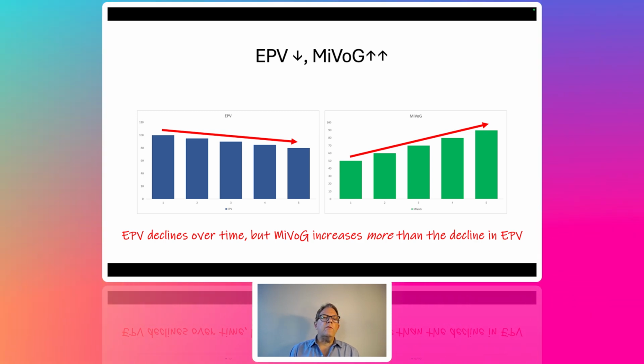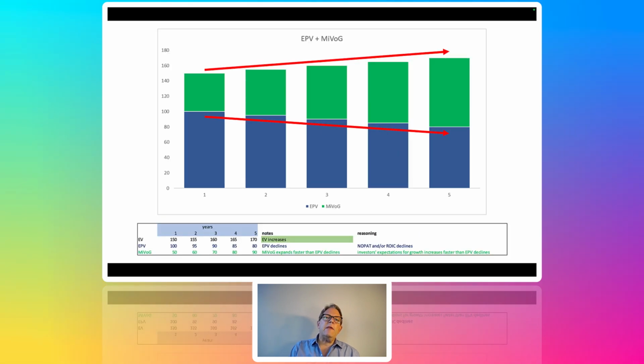But there are cases where maybe the company's investing in a new product, a new business, a new plant, or expanding manufacturing, and it's bringing down your earnings power, your NOPAT. So it's bringing down your earnings power value. But investors are very excited about the potential of the new product, new manufacturing, or whatever the case. So this is possible, unusual, but possible. And in these cases, the stock goes up. Now, the stock doesn't go up as much as it would if earnings power value was constant over time.